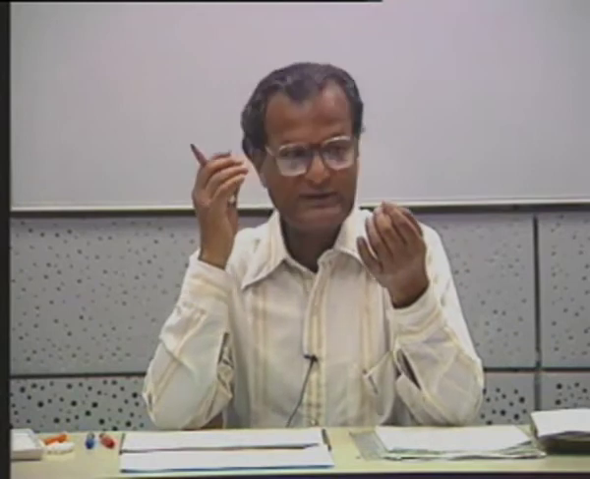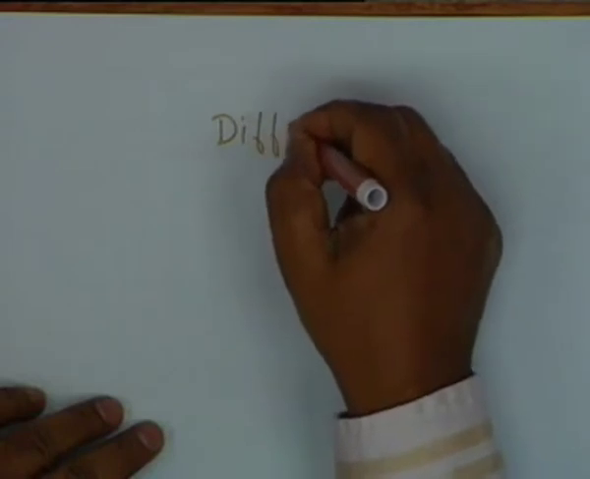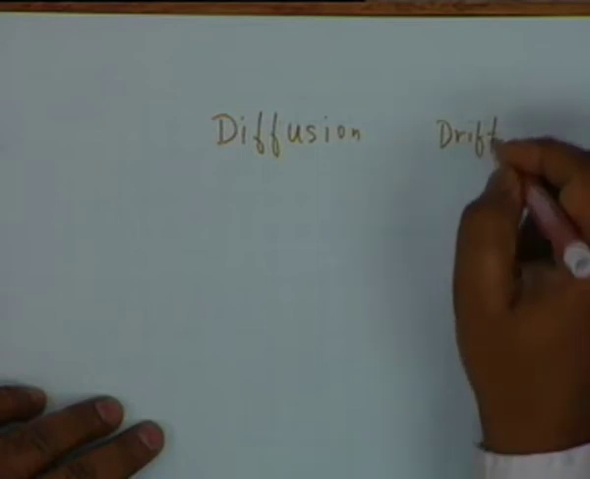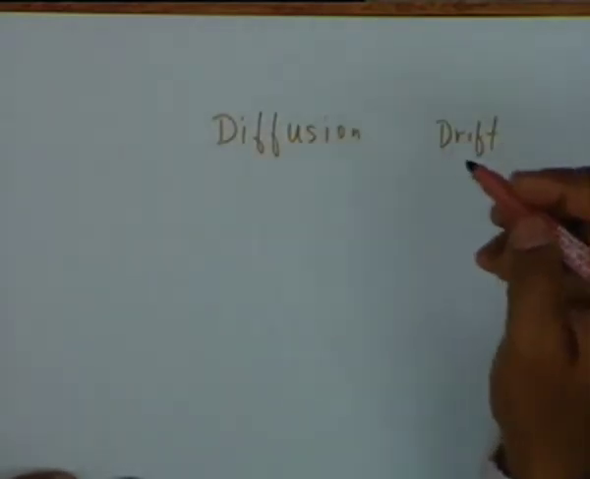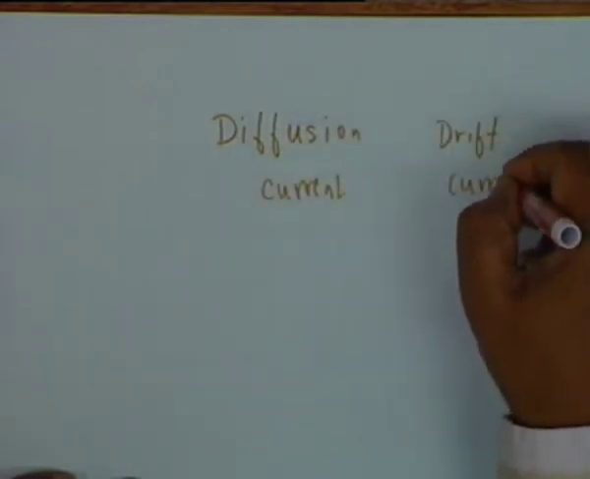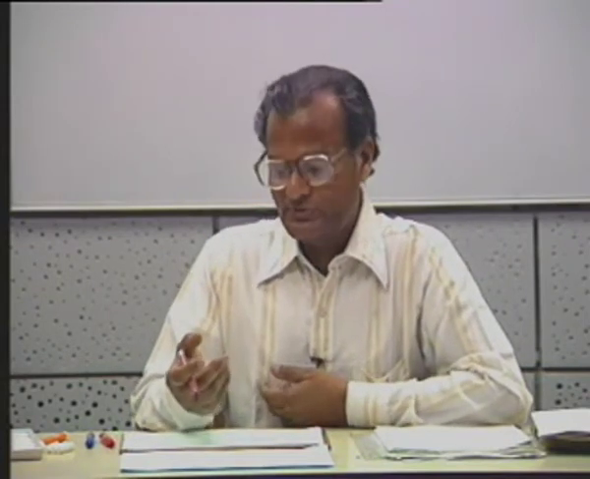Alright. In a semiconductor, however, there occur 2 distinct mechanisms for current flow. One is diffusion and the other is drift. And we shall look at both of them separately. In a semiconductor, current flows due to 2 mechanisms. One is diffusion and the other is drift. Drift is easily understood. If there is an electric field, then the electrons move opposite to the direction of the electric field, and the holes move in the direction of the electric field, and both contribute to current.